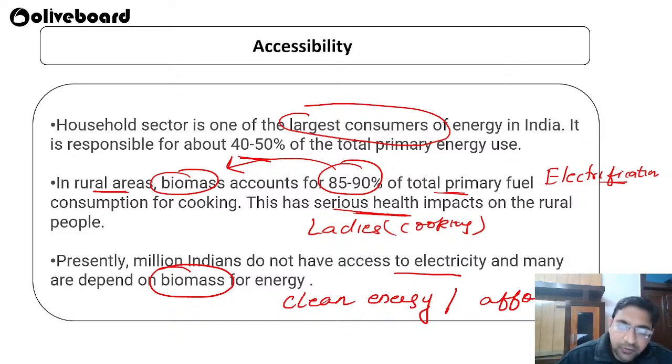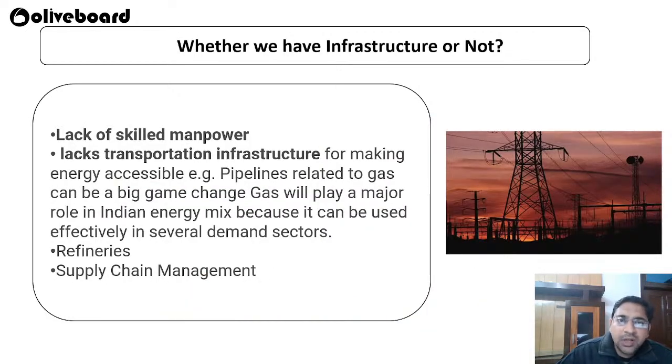We should move towards clean energy at affordable rates, because normally in rural and town areas, as the cost of electricity is high, people prefer biomass. And sometimes they try to steal the electricity from the wires, and because of that there are huge losses to the power companies. Now, whether we have infrastructure or not: first of all, in the energy area we have a severe lack of skilled manpower.